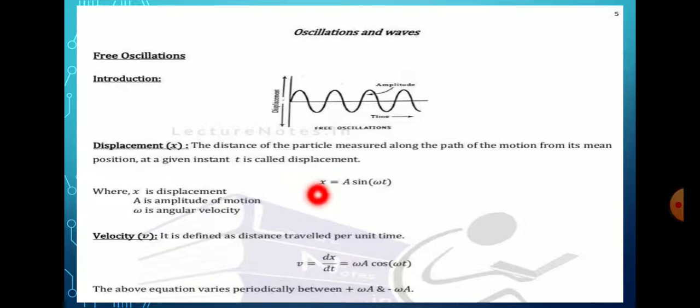That is given as x = a sin omega t. Here a is the amplitude of the motion, omega is the angular velocity, x is the displacement, and t is the time.